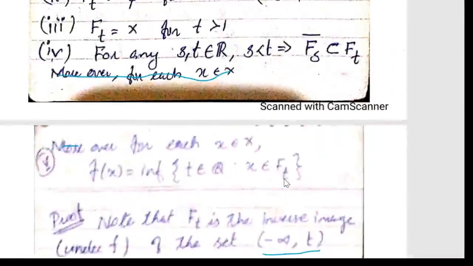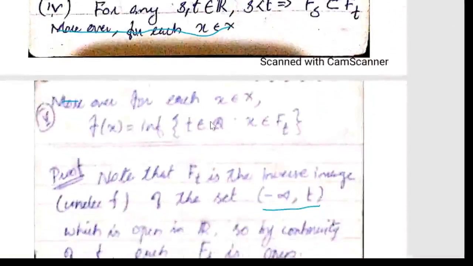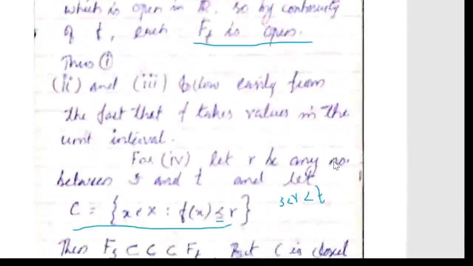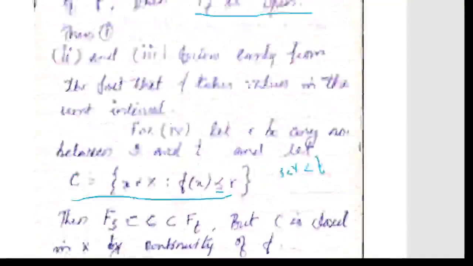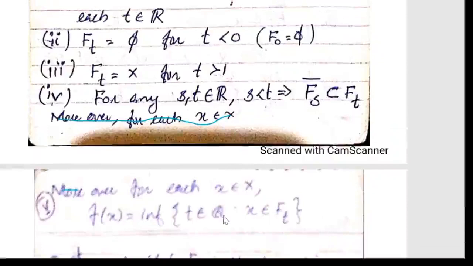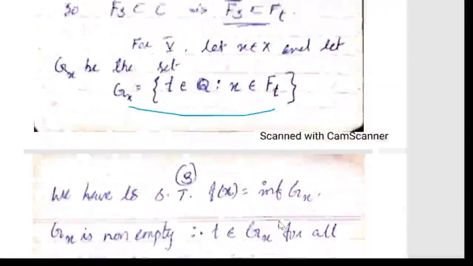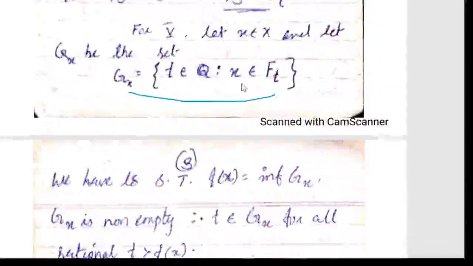Now for the fifth one, we want to prove that for each x belongs to X, f(x) is equal to the infimum of t belongs to Q such that x belongs to F_t. This is the function. So for the fifth one, let x belongs to X and let G(x) be the set of all t belongs to Q such that x belongs to F_t.